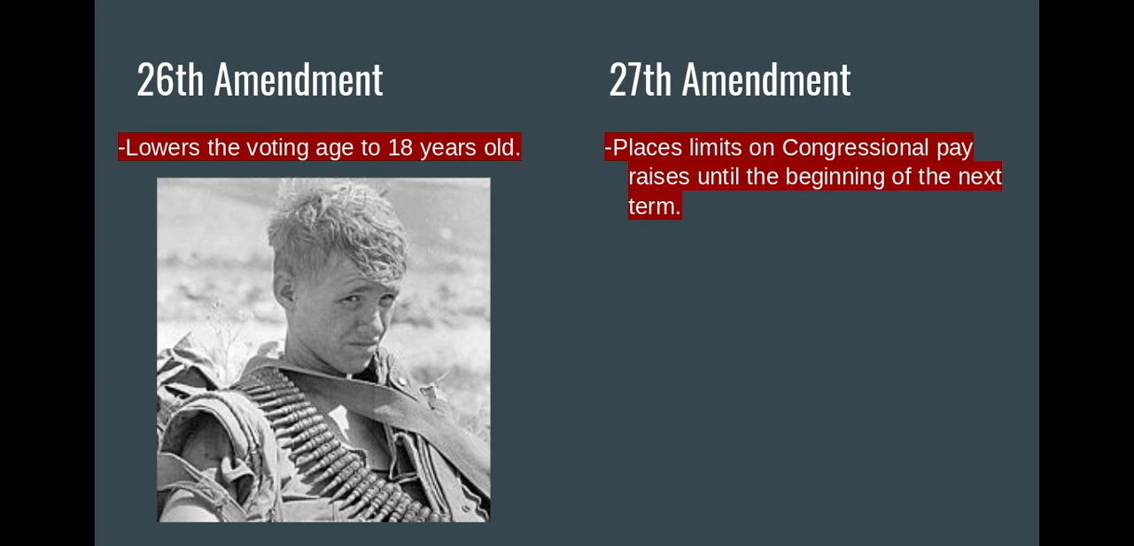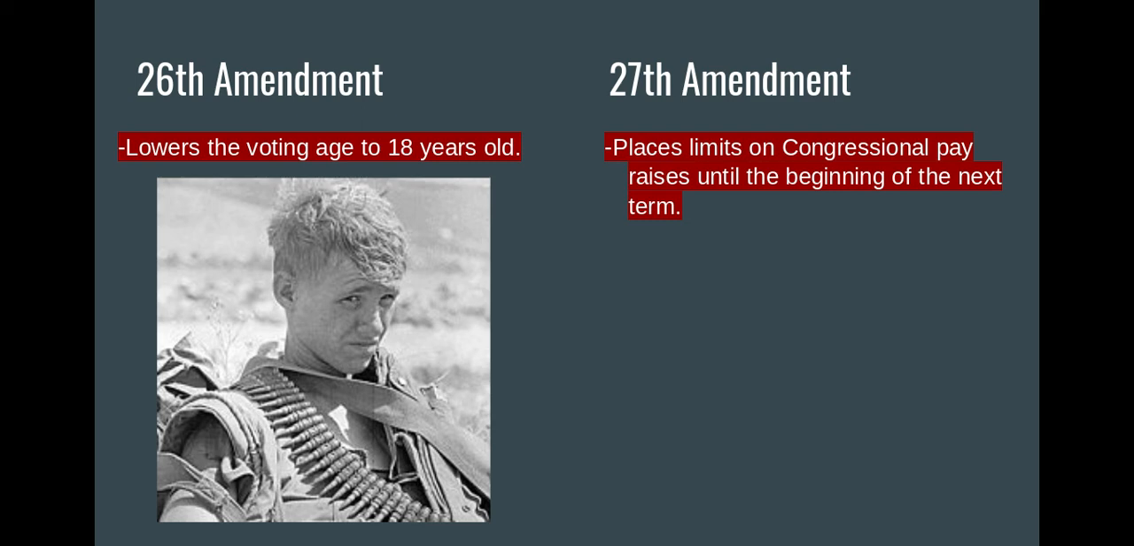And then the 26th Amendment lowered our voting age to 18 years old. This happened shortly after the Vietnam War. We had 18, 19, and 20-year-old young men going overseas to go fight and possibly die for their country, but they weren't considered old enough to vote in that same country. So people felt this wasn't fair. So they said, if you're old enough to fight and die for your country, you should be old enough to vote in that country. So it lowered the voting age from 21 years old to 18.